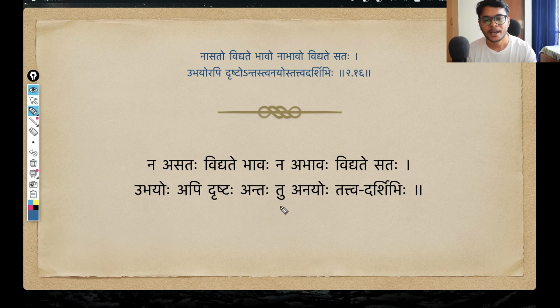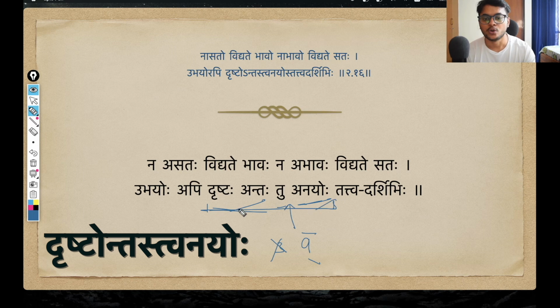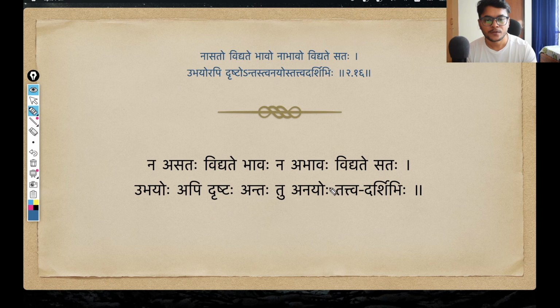Then we move forward to tu anayoho. Again, due to yana sandhi, this becomes tvanayoho. A vakara comes in place of this u. So this u cancels out, a vakara comes, that is yana sandhi. So tu anayoho is pronounced as tvanayoho. Okay, bringing all these 4 words together, it is drishtontastvanayoho. That is what we see here also. Drishtontastvanayoho. And lastly, instead of this visarga, again we are going to get a sakara. Again sakara sandhi is happening here. So anyoho tattva darshibhi, we are not going to pronounce it like that. We will pronounce it with a sakara, anyos tattva darshibhi. And now combining all these words together, we will get exactly this word.